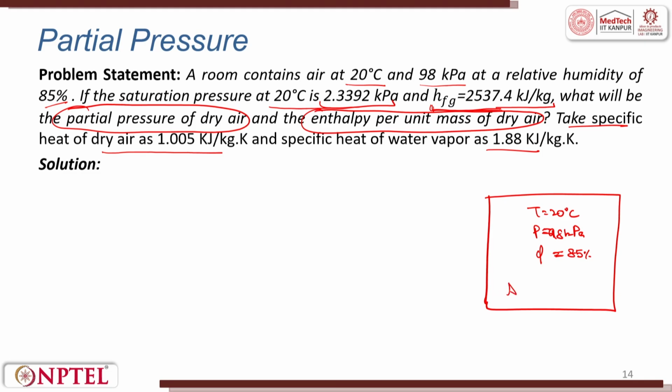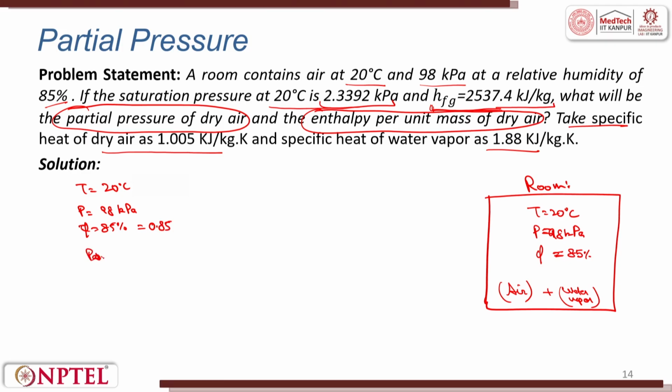So we have air and water vapor both here. Now the given things are again temperature 20 degrees centigrade, pressure 98 kilopascal, phi is 85%, that is 0.85,